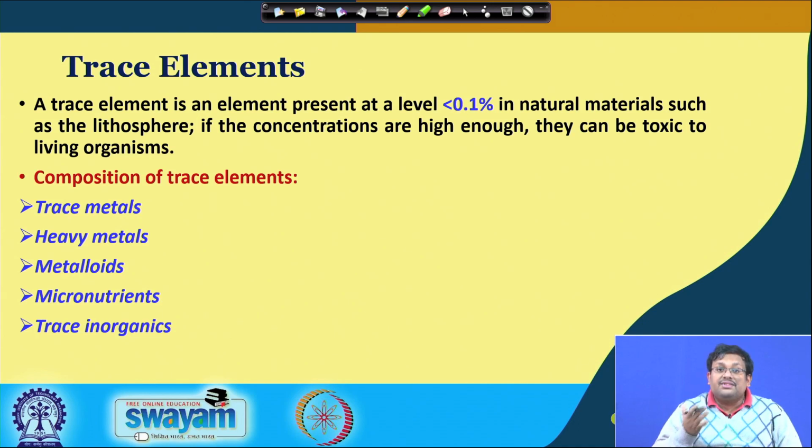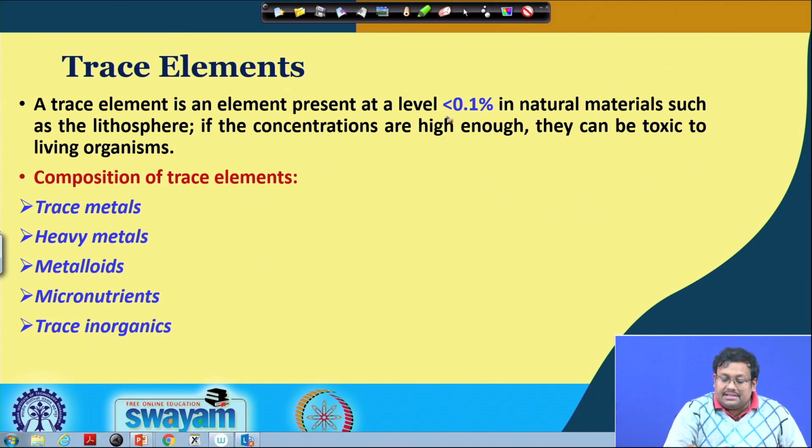First of all, the trace elements. A trace element is an element present at a very low level, most of the time less than 0.1% in natural materials such as the lithosphere. If the concentrations are high enough, they can be toxic to different types of living organisms. There are several toxic metals or trace elements present in our terrestrial environment, and if their concentration increases somehow, then you will see an impact on living organisms.